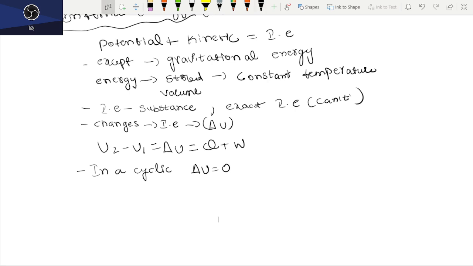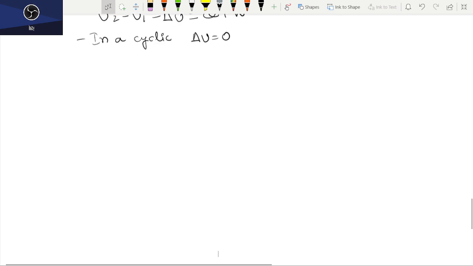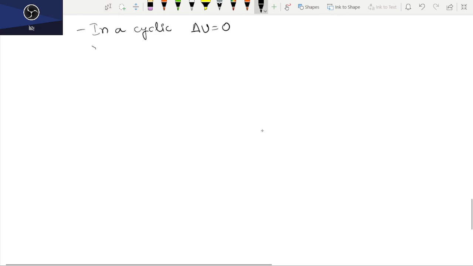Next, what do we mean by enthalpy? Let us take enthalpy. What do you mean by enthalpy? Enthalpy is indicated by capital H. Enthalpy or heat content is defined as the sum of the internal energy and the work form of energy.